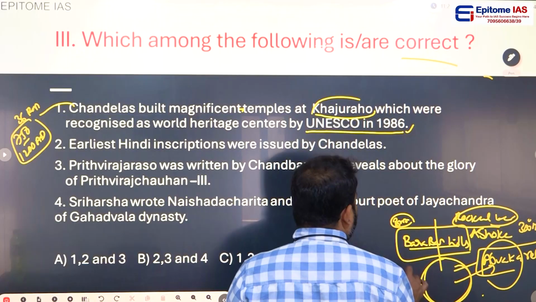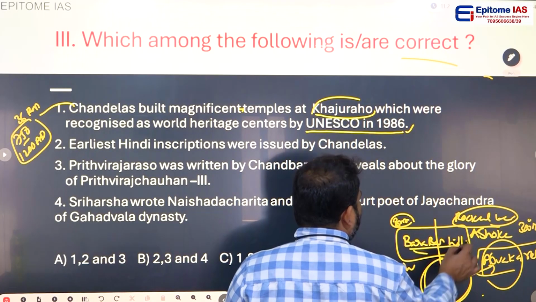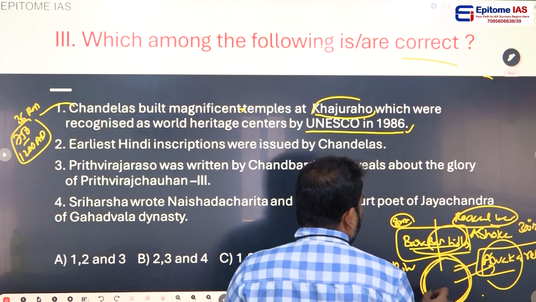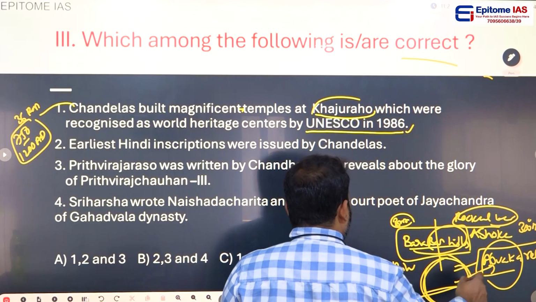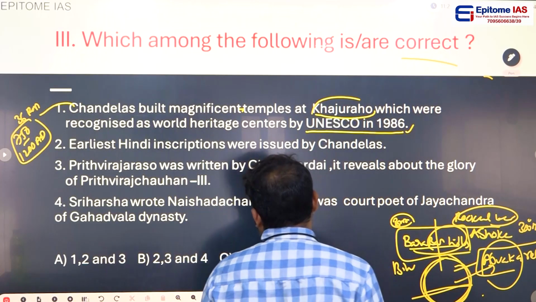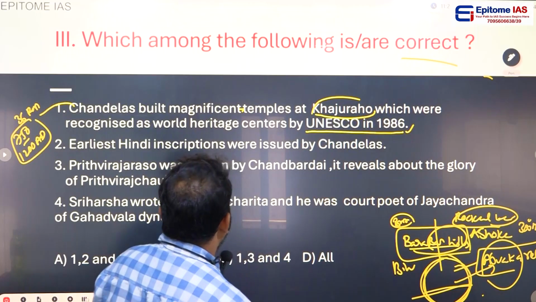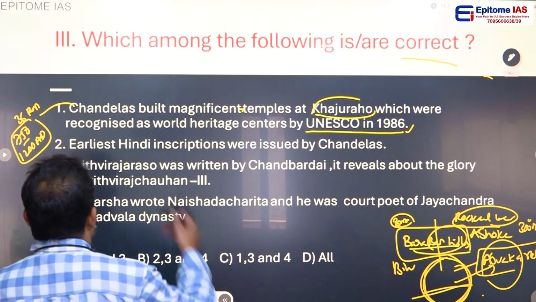This is Barabar hills in Bihar. He had taken the hills and cut them into caves. Yes, clear? And come to the next point.